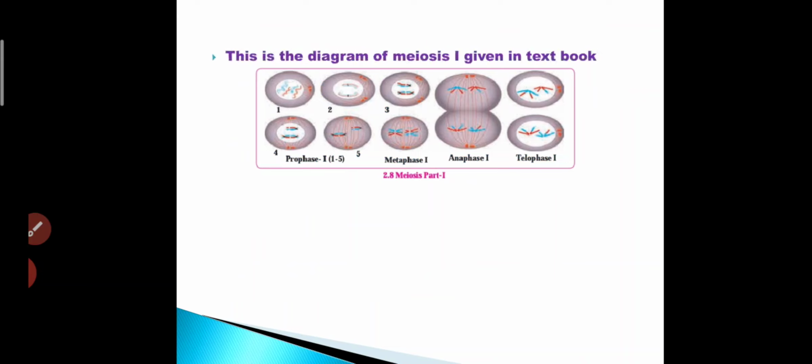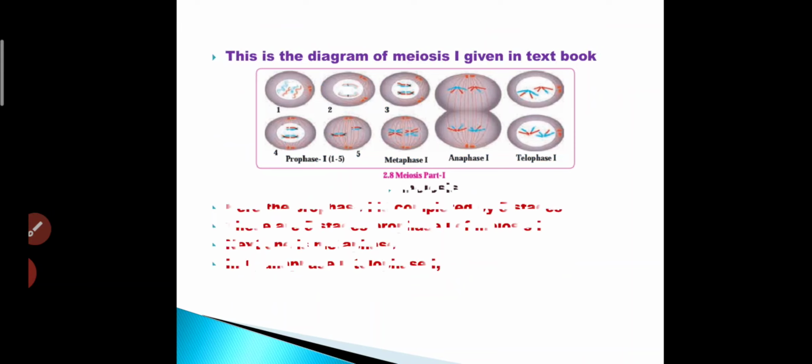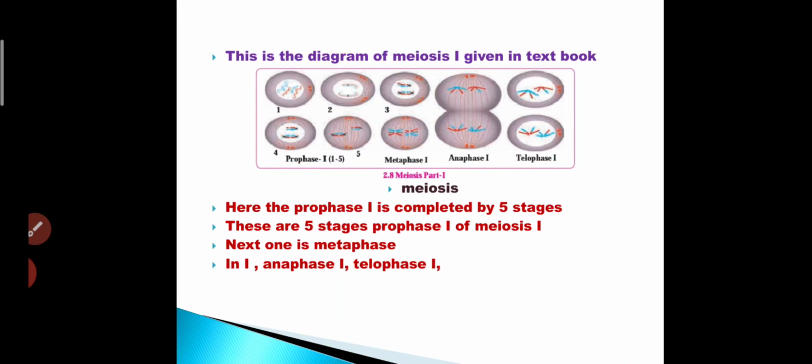This is the diagram of meiosis 1 that is given in our textbook, and here prophase 1 is completed by 5 stages.